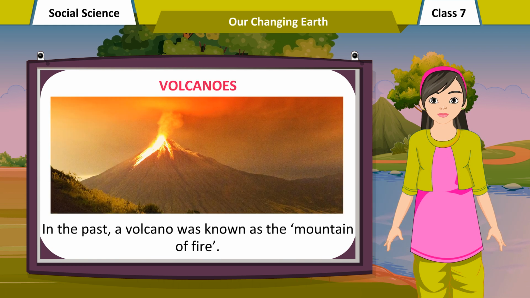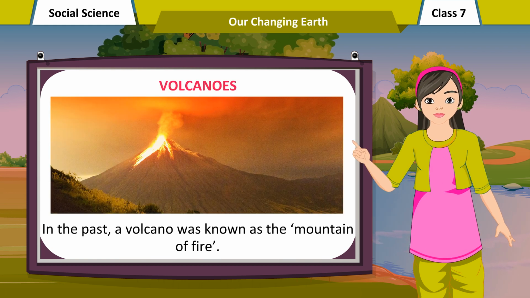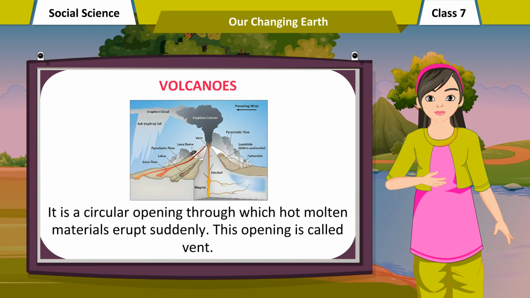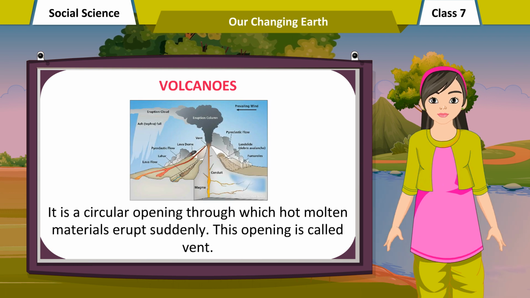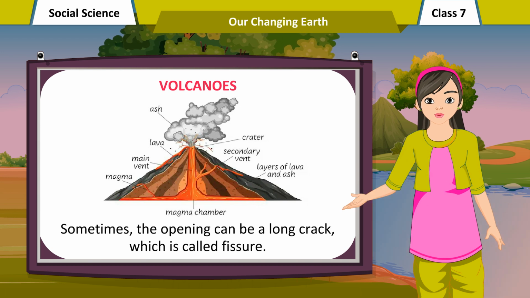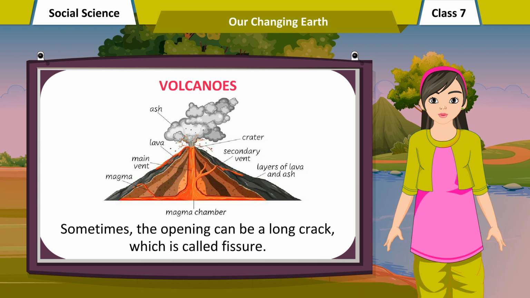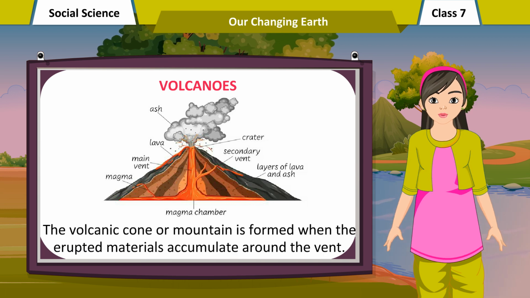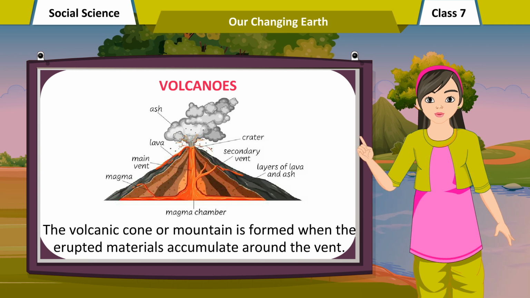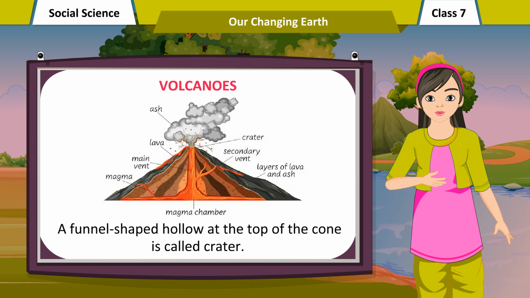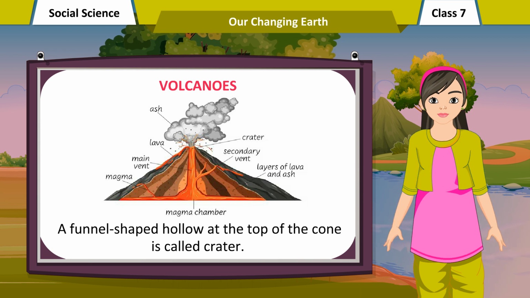Volcanoes. In the past, a volcano was known as the Mountain of Fire. It is a circular opening through which hot molten materials erupt suddenly. This opening is called a vent. Sometimes, the opening can be a long crack, which is called a fissure. The volcanic cone or mountain is formed when the erupted materials accumulate around the vent. A funnel-shaped hollow at the top of the cone is called a crater.